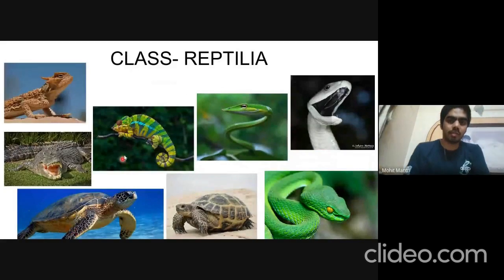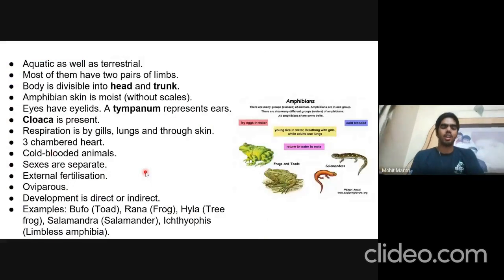Then comes the class Reptilia. So this is spiny horn lizard, this is chameleon, this is green vine snake, this is black mamba, this is viper, this is tortoise, turtle, crocodile. They are mostly terrestrial. One more thing is the eggs of amphibians are not covered by hard shell, and these are soft, and therefore they require water for laying eggs. Without water, they cannot survive. They can survive on land, but for laying their eggs, they need to come back to the water, because their eggs may dry up in absence of water, as it is not covered by hard shell.